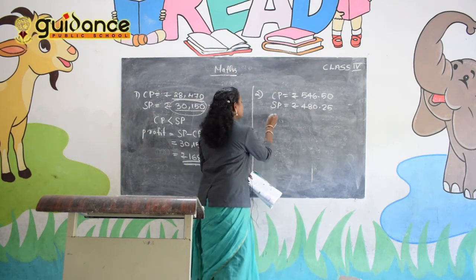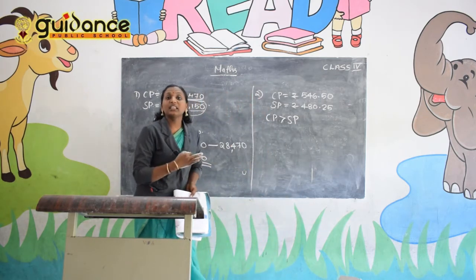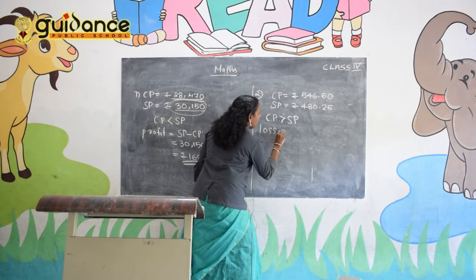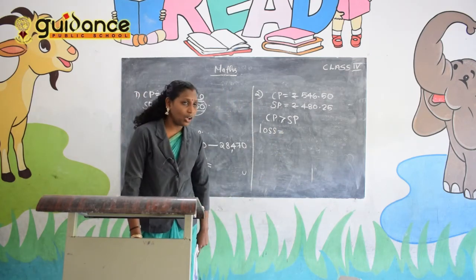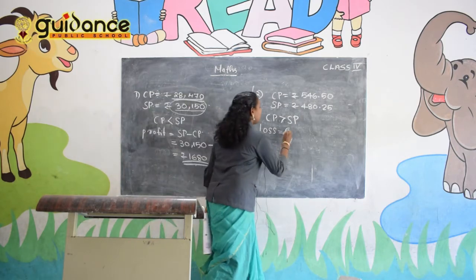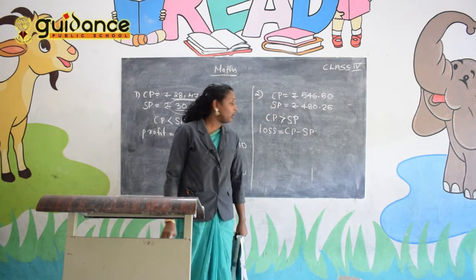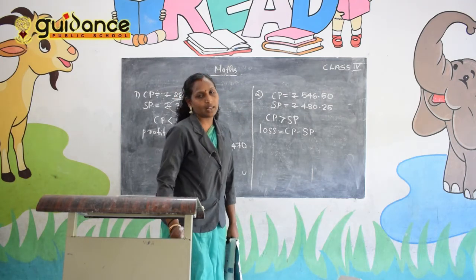That means CP is greater than SP. At that time we say it is a loss. So how will you find out the loss? Loss is equal to CP minus SP, cost price minus selling price.